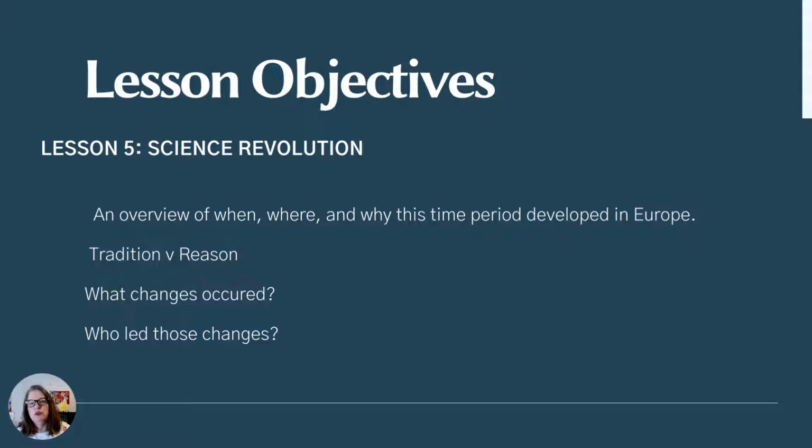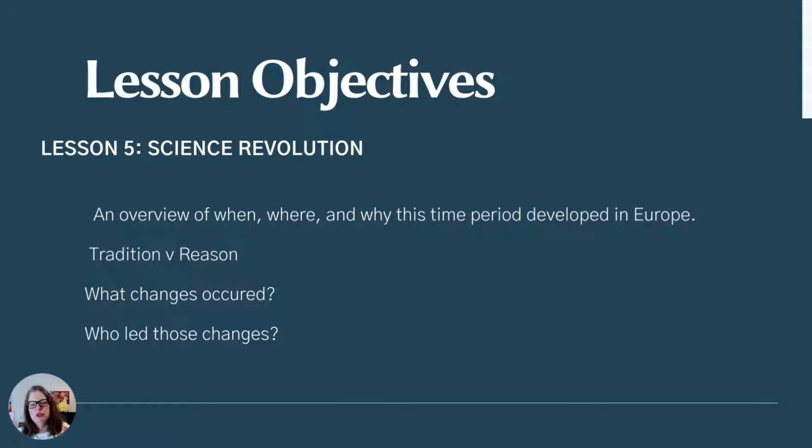Versus reason, versus something that's a logical thing to do. And so a logical thing to do is on your birthday, you wake up and you eat breakfast. That's a logical thing to do because you have to eat. What might be a tradition is, do you have birthday pancakes? Are you allowed to eat birthday cake for breakfast? That's tradition. Reason is saying, I need to wake up. It's my birthday. I need to get up. I need to use the restroom. I need to wash my face and brush my teeth. That's reason. And so that's what we're going to look at with the science revolution.